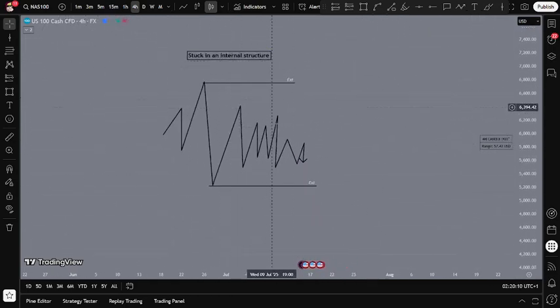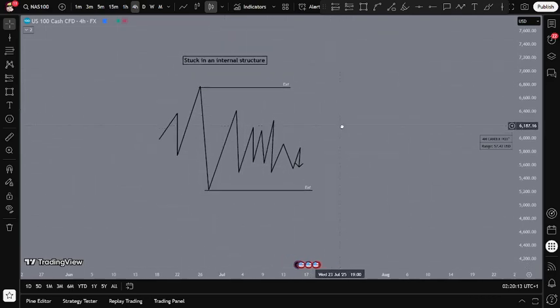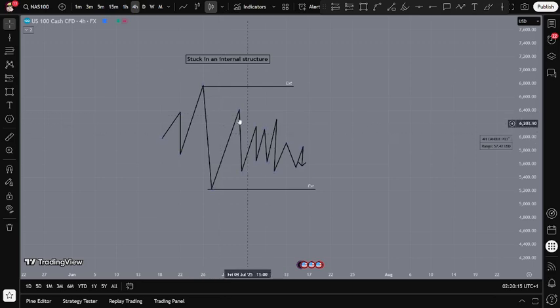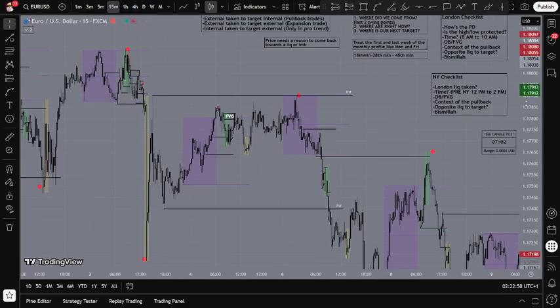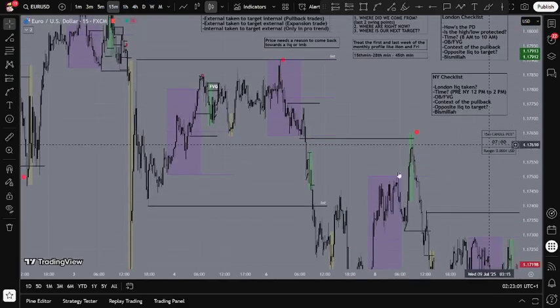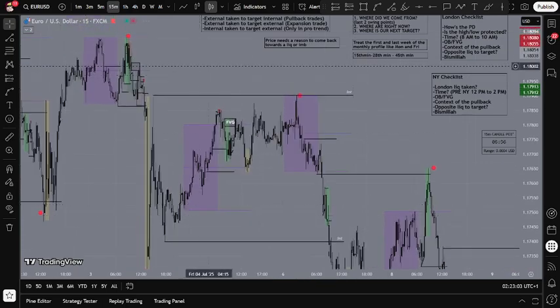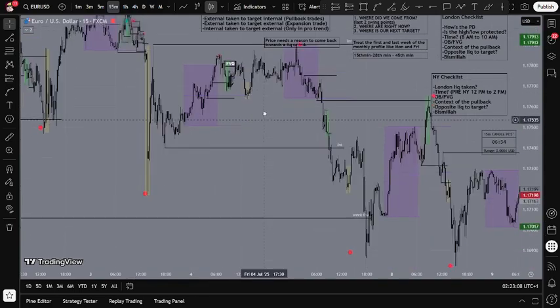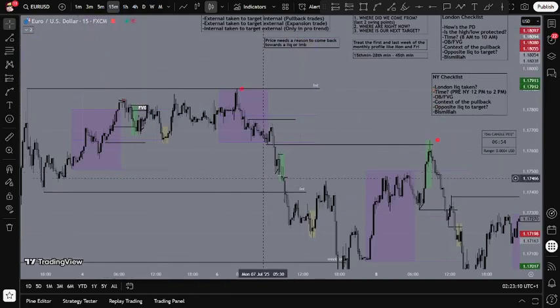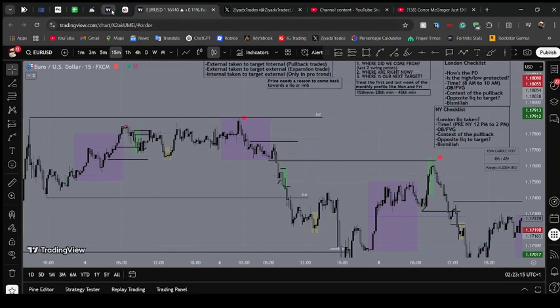Stuck in an internal structure. So if you want to take a trade, you want to be taking trades from external to internal. You don't want to be trading internal to internal. Here's an example of the previous week where I took a trade internal to internal, and as you know, it was a loss because here's the externals. These two highs, I didn't wait for them to get swept. I traded from this internal to this, and then I ended up in a loss. So that's a low probability day to be trading in.